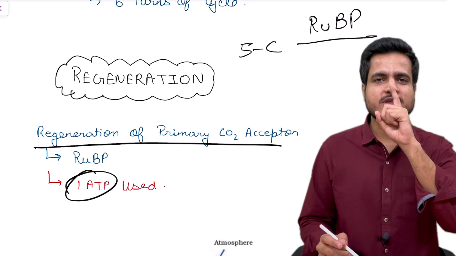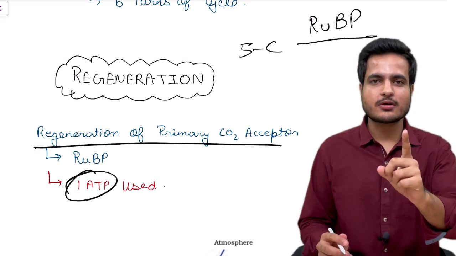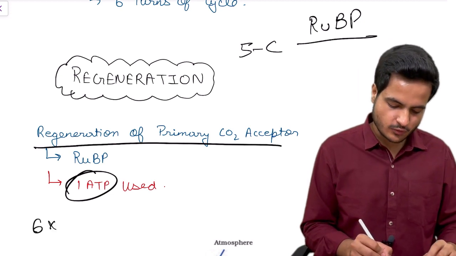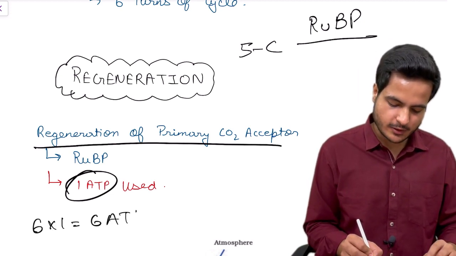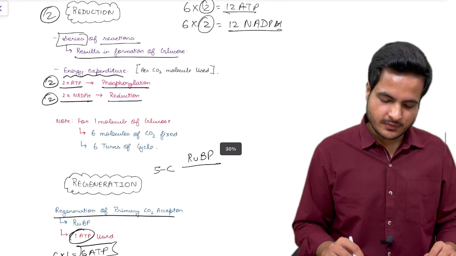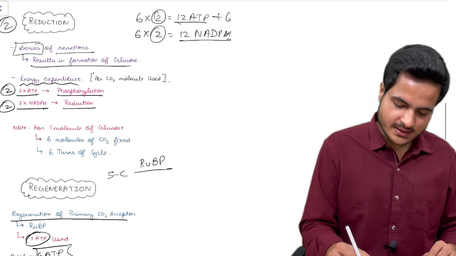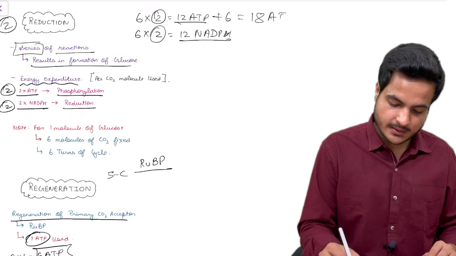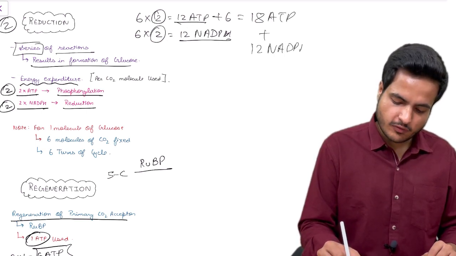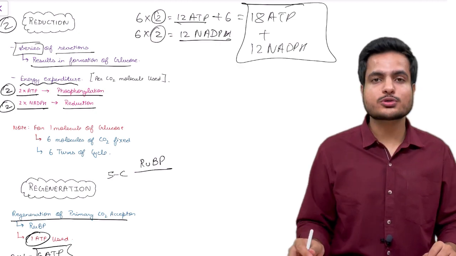For fixation of carbon dioxide into glucose we need 6 cycles. Therefore 6 into 1 ATP, that is 6 ATP, will be required for the regeneration step. In total we require 12 plus 6, that is 18 ATP and 12 NADPH for the formation of glucose by plants.